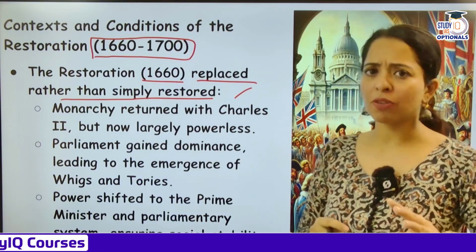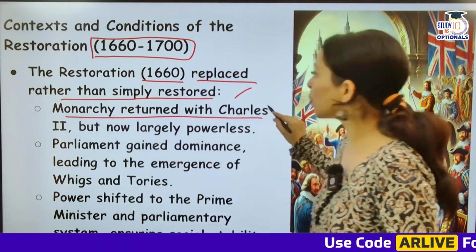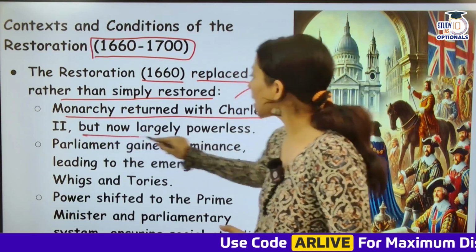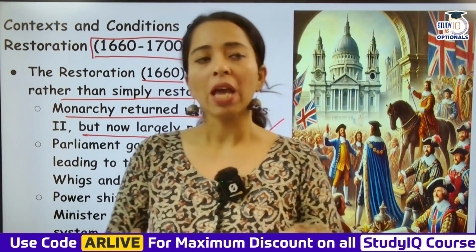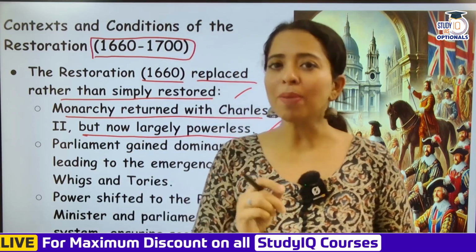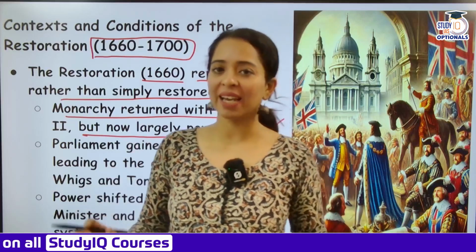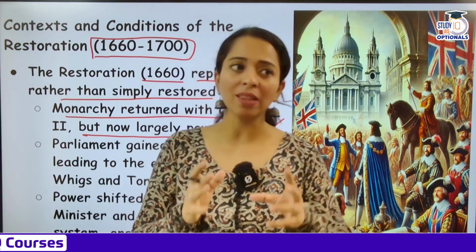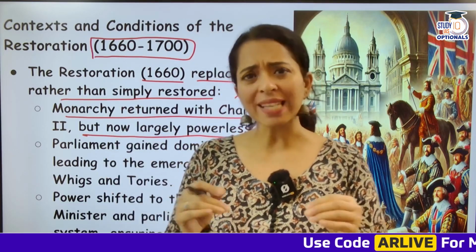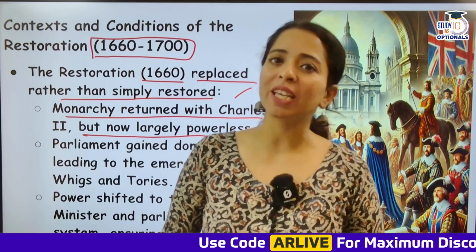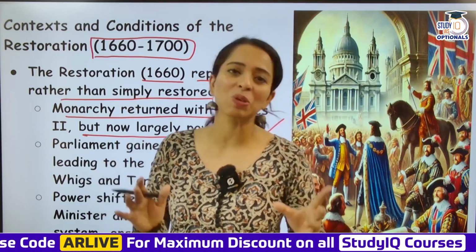Puritan rule आ गया था ओलिवर क्रॉमवेल का, लेकिन it was completely removed, and then monarchy returned with Charles II, but now largely powerless. So yes, there is a slight change to the monarchy. Monarchy आ तो गई थी, लेकिन काफी पावर अब monarchy के पास नहीं रहा था. Why? Because parliament strong हो गया था, ministers आ गए थे. So with the strengthening of the parliament, of course, the powers of the monarchy reduced. So yes, Restoration में Charles II monarchy तो लेके आ गए थे, लेकिन उनके पास इतनी powers नहीं थे जो once upon a time the kings and the monarchs used to enjoy.